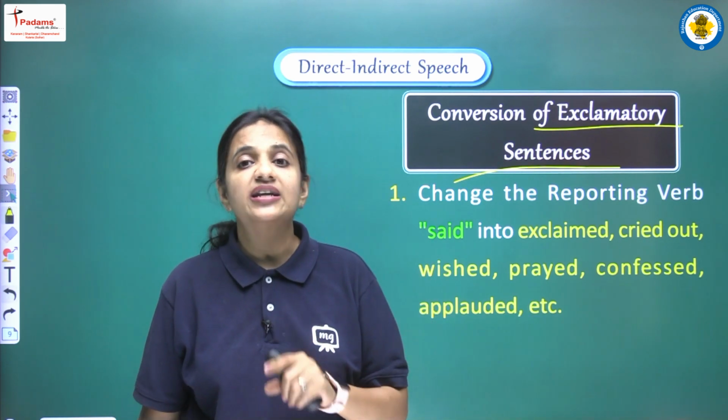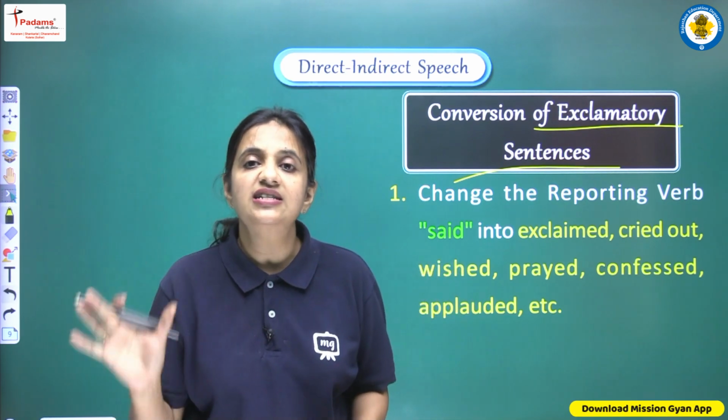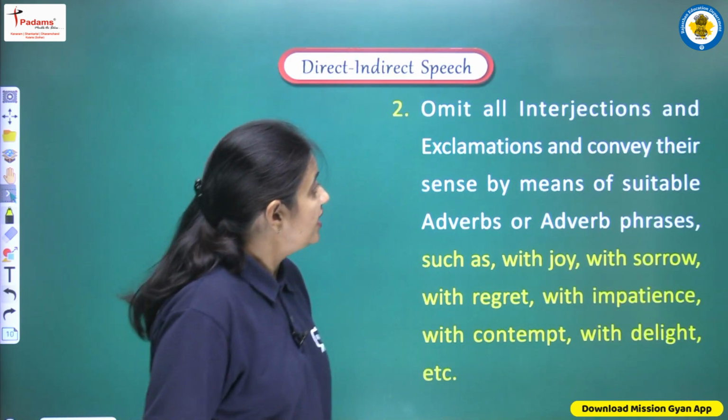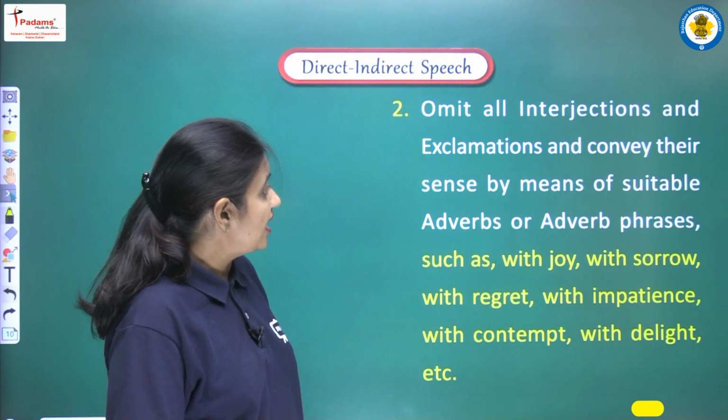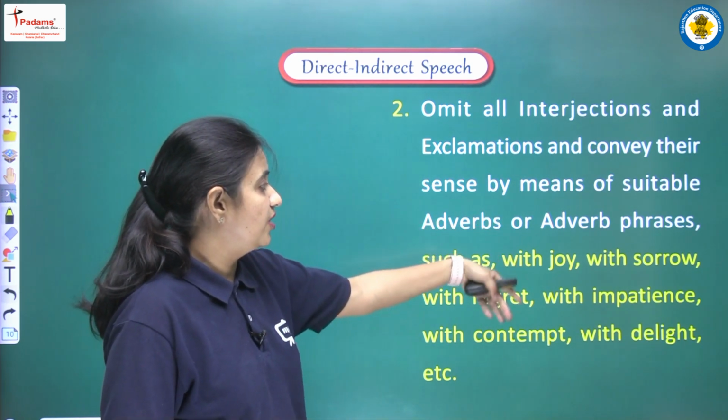So हमें sentence को पढ़ के समझना है कि हम क्या express कर रहे हैं, and according to that we have to convert said. Okay. Second, omit all interjections and exclamation and convey this sense by means of suitable adverb or adverb phrases.